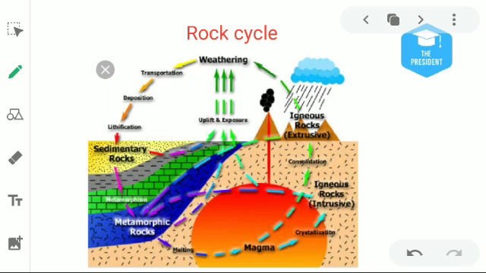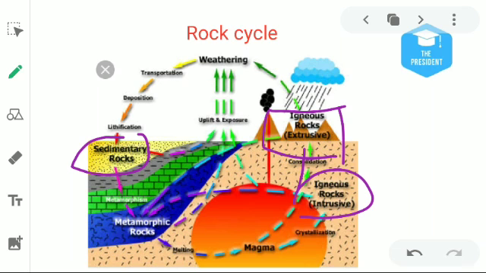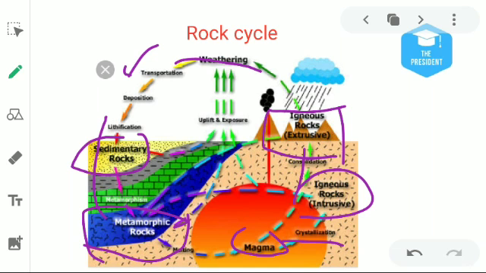Here is the picture of the rock cycle. You can see here the sedimentary rocks. First we start with the igneous rocks, intrusive, through crystallization. Then the weathering process happens, meaning due to rain the rocks are broken down and transported by water or wind.